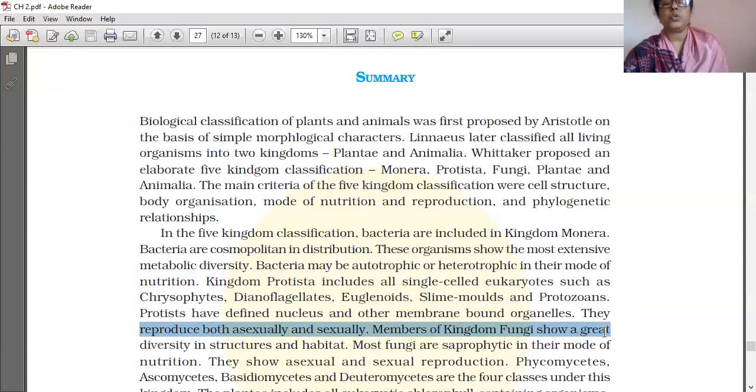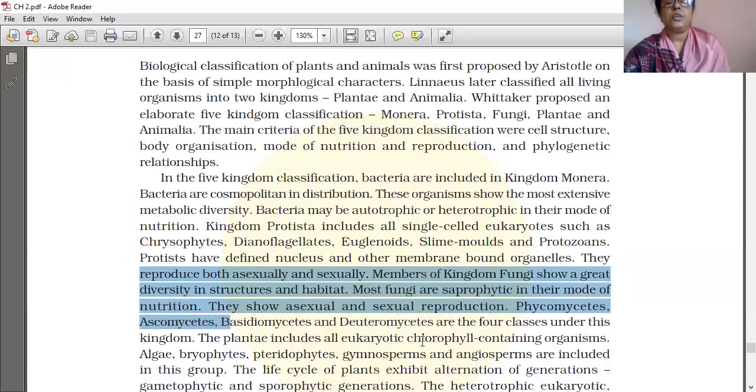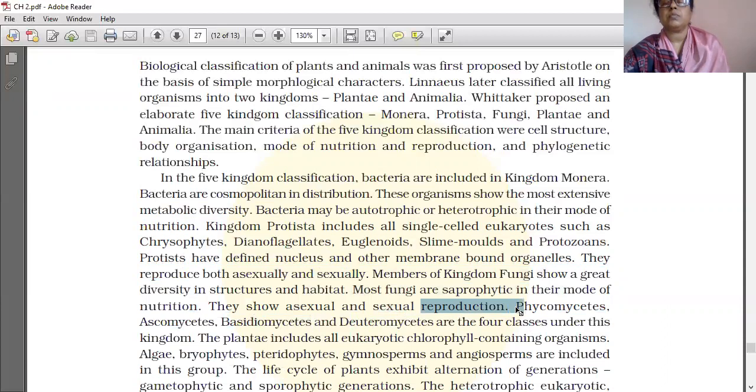Members of kingdom Fungi show a great diversity in structure and habitat. Most fungi are saprophytic in their mode of nutrition. They show asexual and sexual reproduction. Phycomycetes, ascomycetes, basidiomycetes, and deuteromycetes are the four classes under this kingdom. That is the third kingdom of Whittaker's five-kingdom classification.